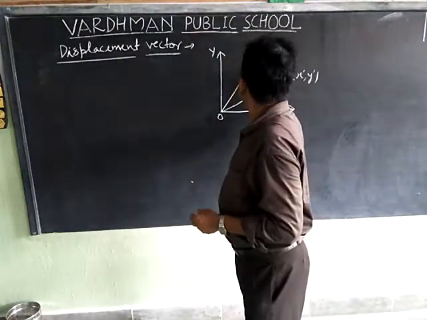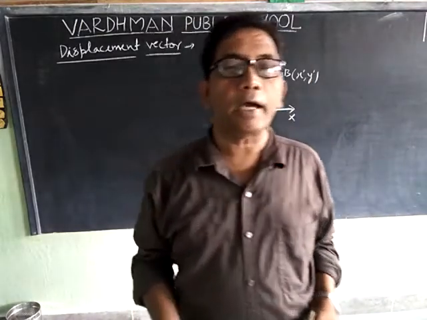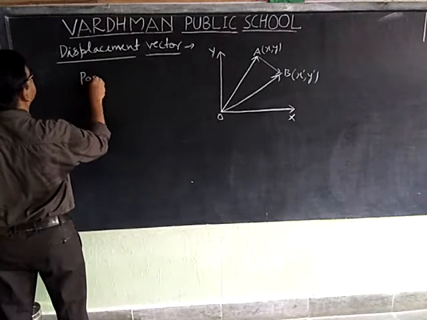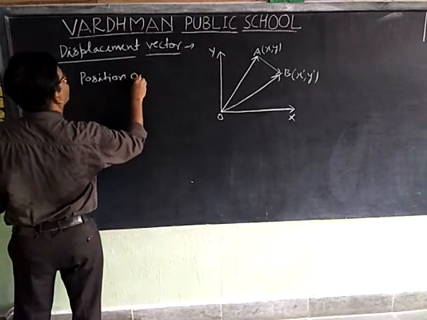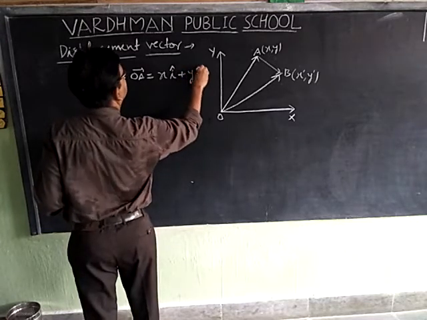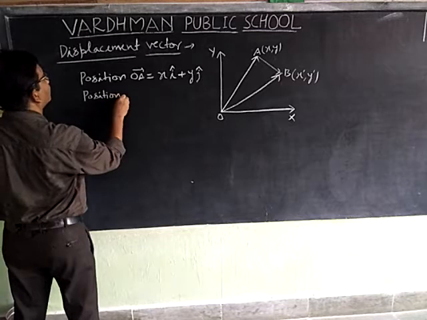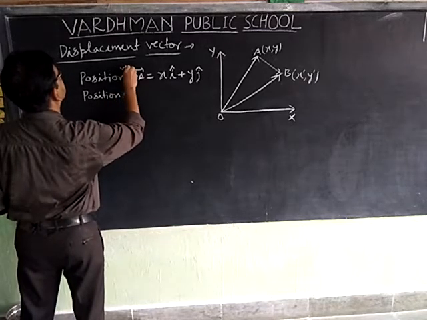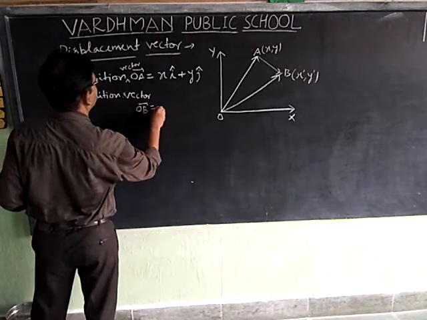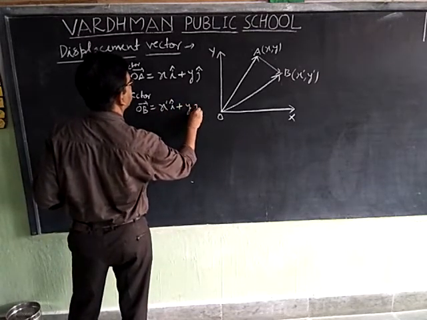If coordinates of A and B are (x, y) and (x dash, y dash), then position vector OA can be represented as x i plus y j, and position vector OB is equal to x dash i plus y dash j.